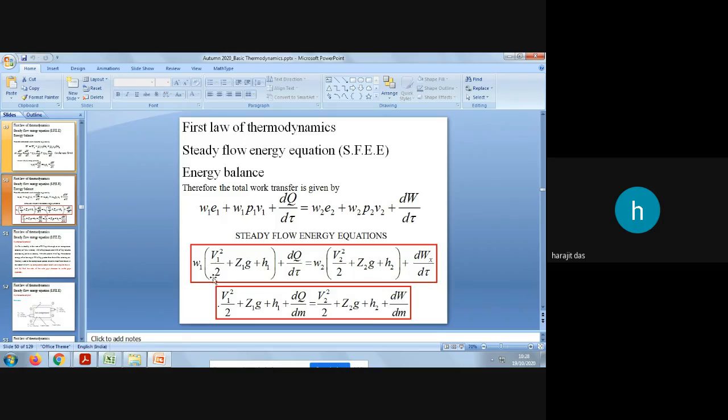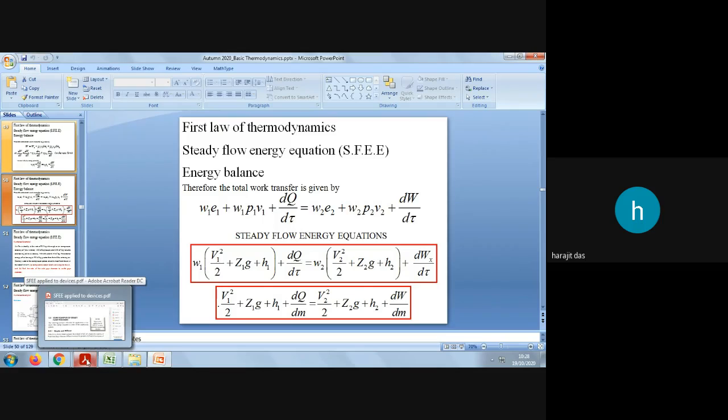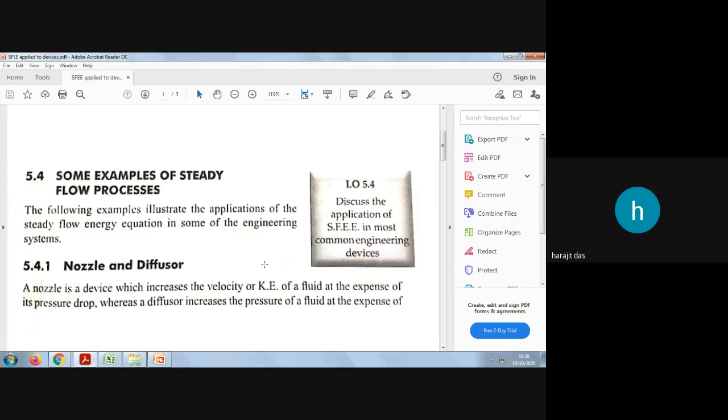So now let's see the application of the steady flow energy equation, SFEE. Where can you apply it? As we all know, because this is for control volume, for open system, wherever there is an open system, we can use this concept.